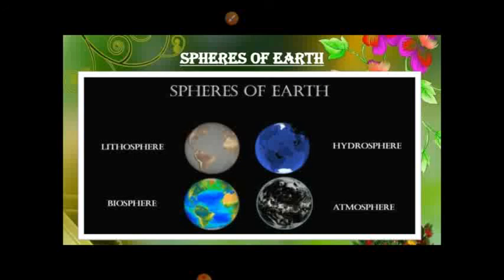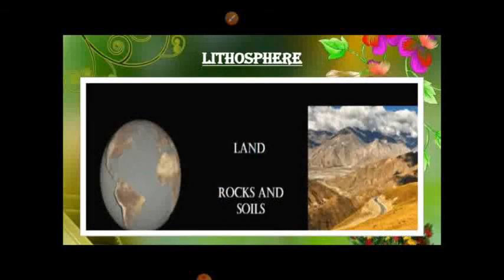Now let us have a close look at each of the spheres. Lithosphere. The word lithosphere is derived from the Greek word lithos, which means rocky. The lithosphere is the land on which we live. It is the solid outer layer of the Earth consisting of rocks and soils.